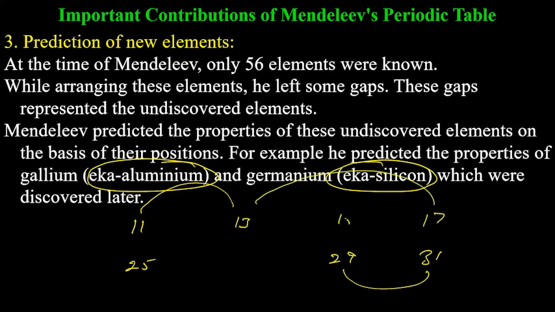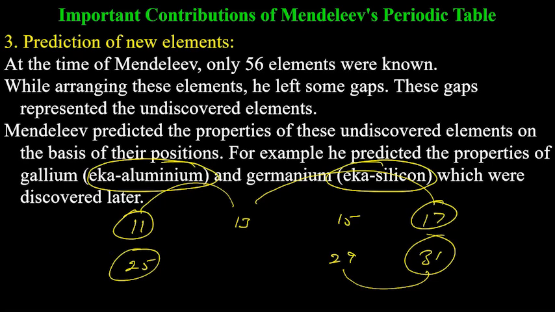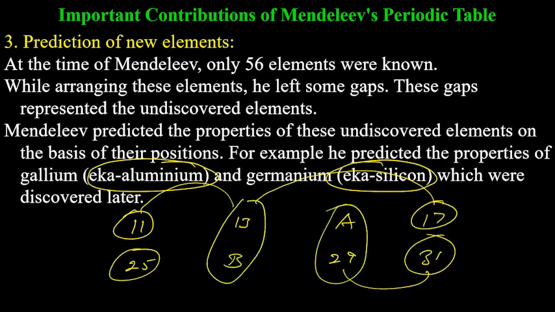So it means there should be one element which will have properties similar to this one, because this element had properties similar to this one. So there will be some element we will discover in future which will have properties very similar to this one, another element with properties similar to this one. He just basically predicted those elements. He predicted these two elements, which were actually named gallium and germanium when they were discovered.